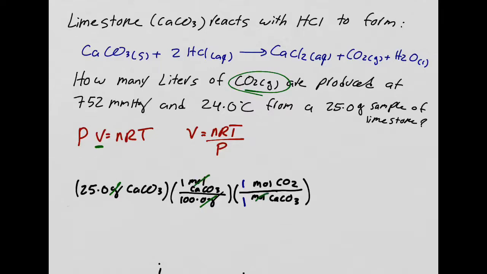So what I end up with is 0.250, which will be the moles of carbon dioxide. And that is what I want, okay? So I'm going to come up here. For moles, I'm going to put 0.250. Then is R. R is a constant. We talked about it. 0.08206. That is my constant.